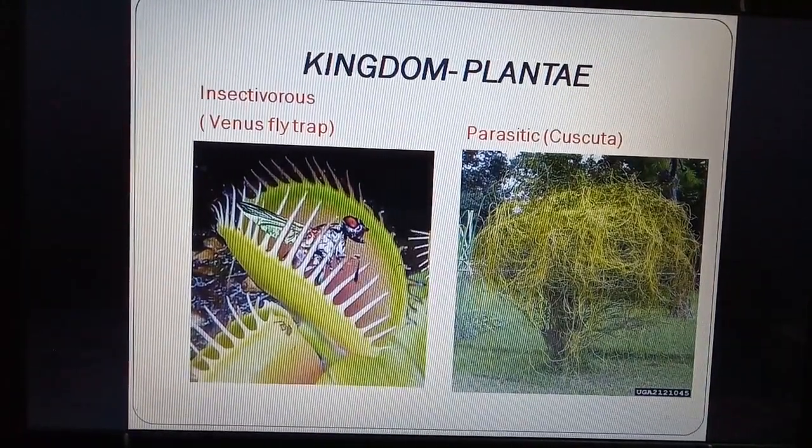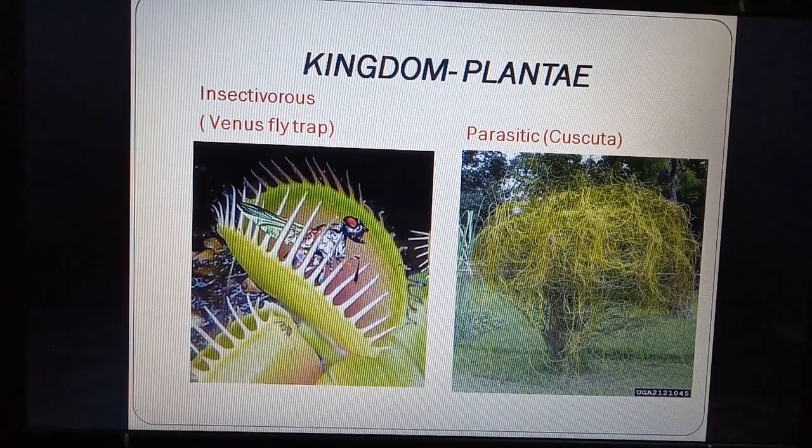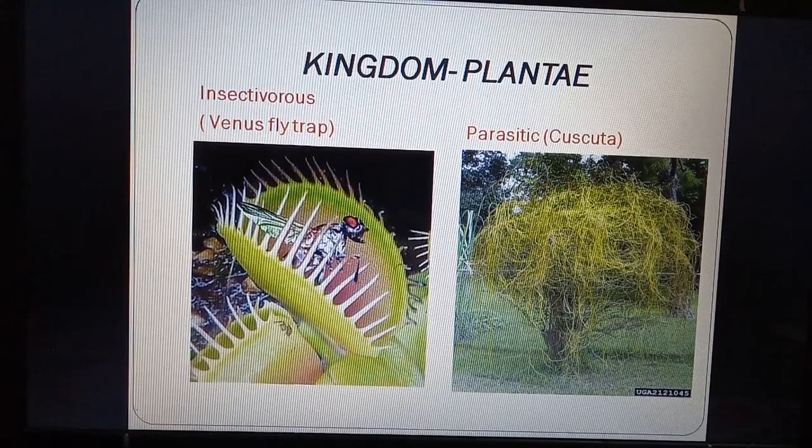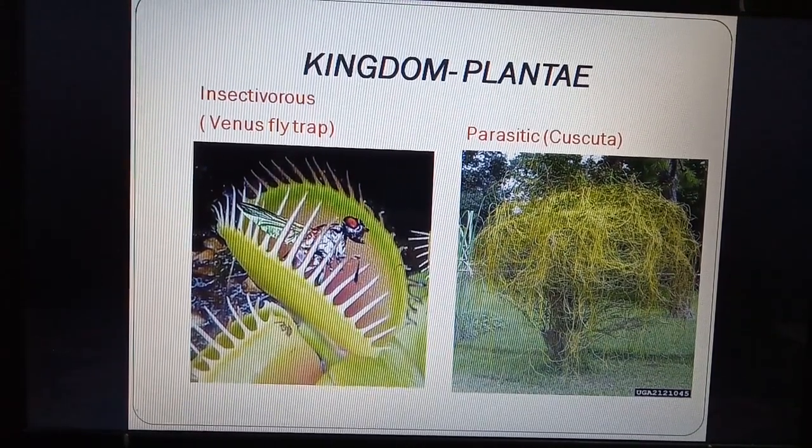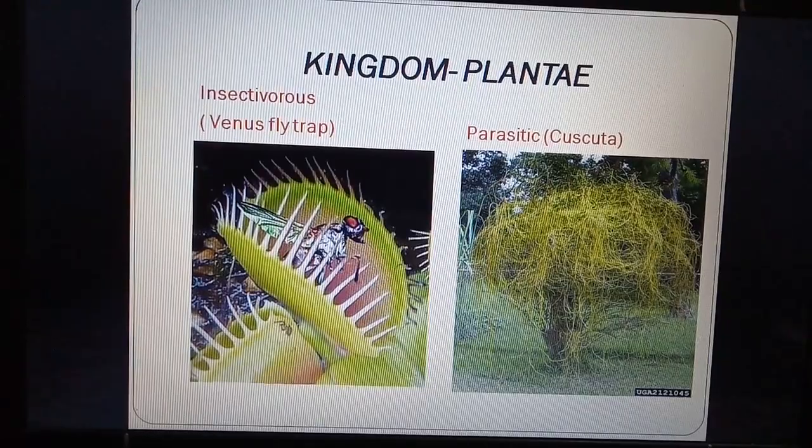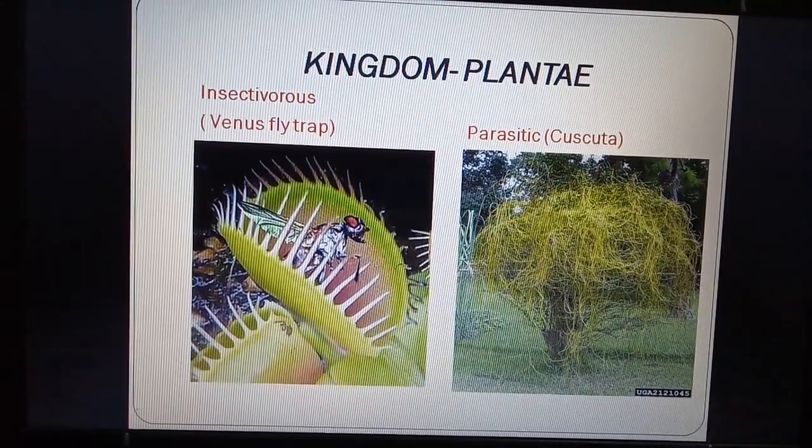Here we can see some plants. Insectivorous plant, Venus flytrap. We can see that the leaves are modified and they catch a fly. Parasitic is Cuscuta. We can see that a tree is covered by Cuscuta. It takes nutrition from the host.